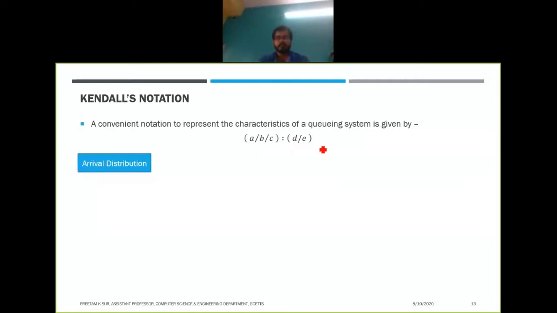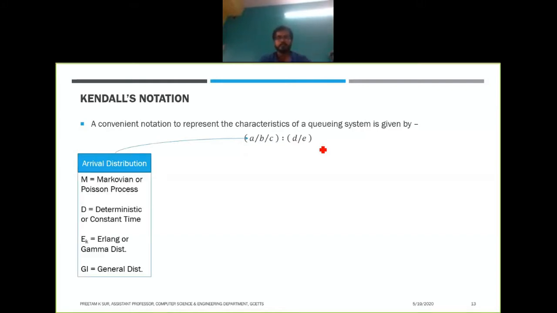The first one gives you the arrival distribution, that is, how the arrivals are occurring. The possible values for a are like this. M denotes the Markovian process or Poisson process. So if you find that the value of a is equal to M, you will know that the arrival process is a Markovian process.